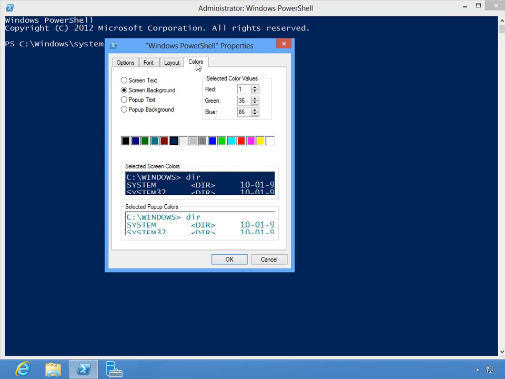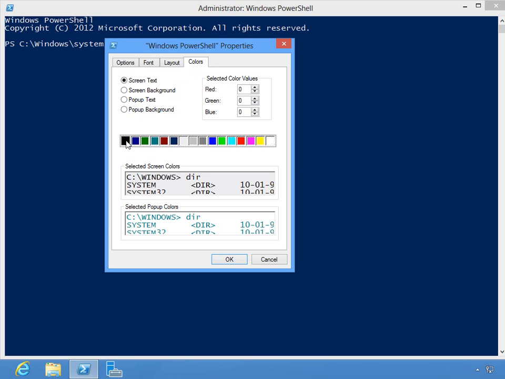And if you want, you can come here to colors and you can change things such as the screen background. So say you don't like the default blue, you could change it to a gray, although you need to make sure you change the text to something. So you can change that, apply it, and then that will apply to all of the future times you open up this icon. Now I'm going to click cancel because I don't want to change anything here. But you can go through and modify the console the way that you want it to be.